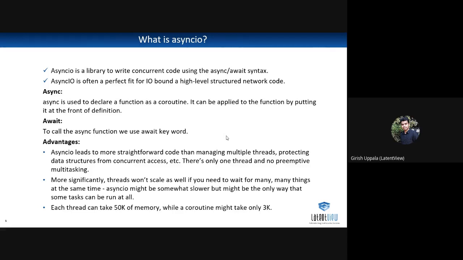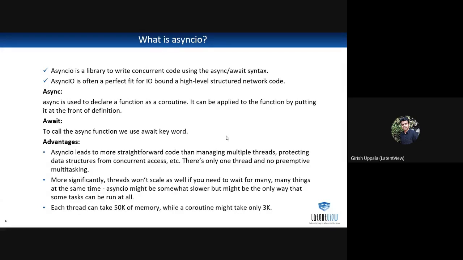If you need to wait for many things at the same time, async IO might be slow for some times, but that is the only way to run your tasks very well. And if you see the memory also, the memory management is very efficient in asynchronous process. If a thread is taking 50 kilobytes of memory, a coroutine will take only 3 kilobytes of memory.